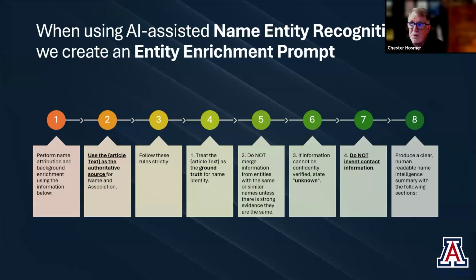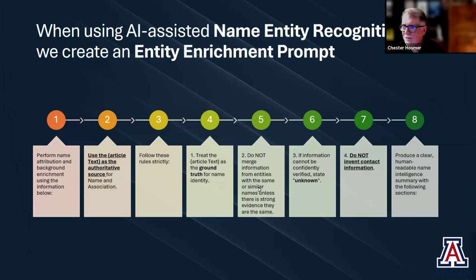So in order to do this, what do we do? We build another prompt that will allow us to extract this NER from any article or any context that we bring into this, any feed that we want to be able to use. So we basically perform this name attribution, use the article as the text, and treat the article text as ground truth.